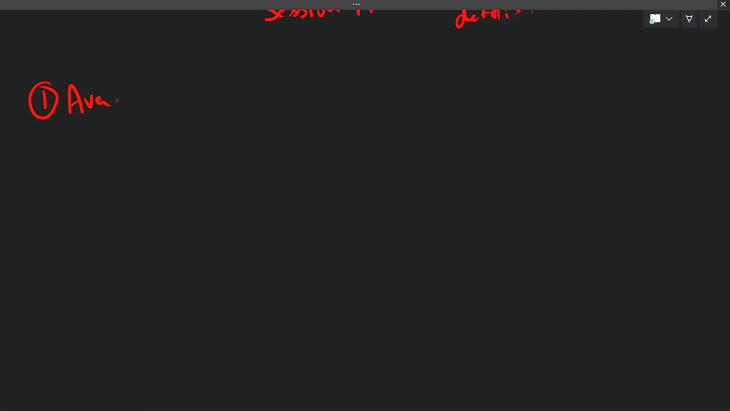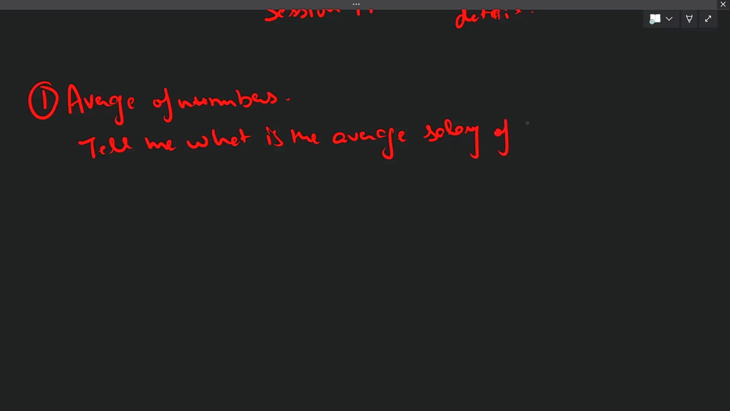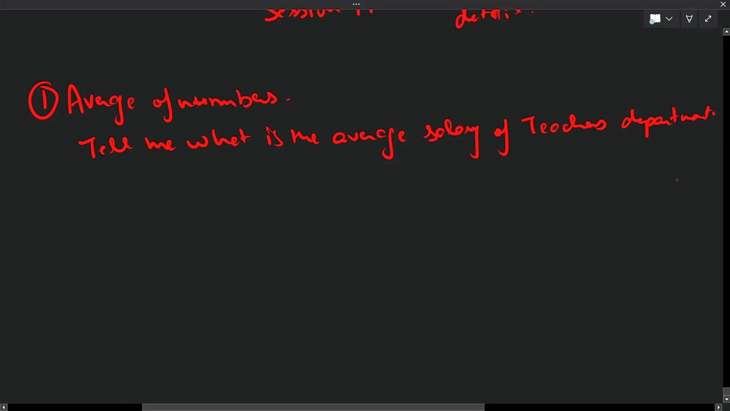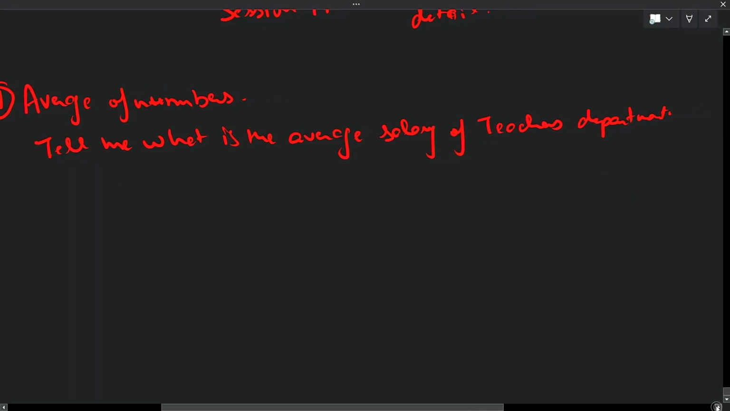Okay, average of numbers. Now if you want to know, tell me what is the average salary of teachers department wise. Department wise, let me make a note, department wise.